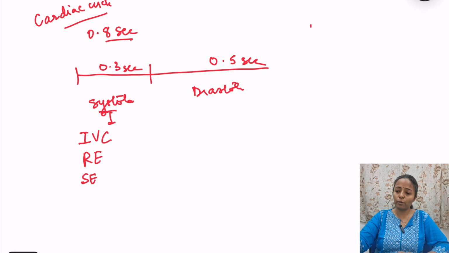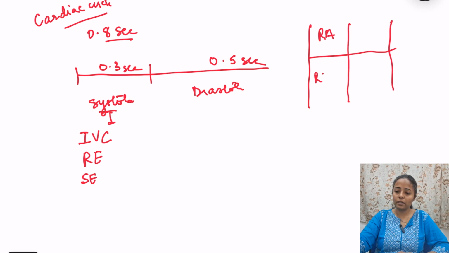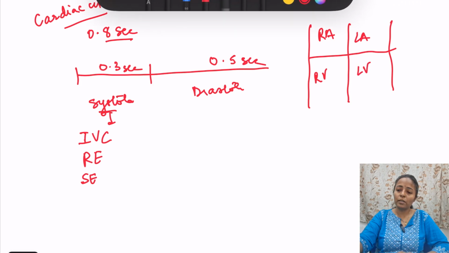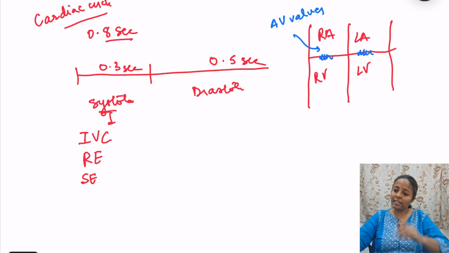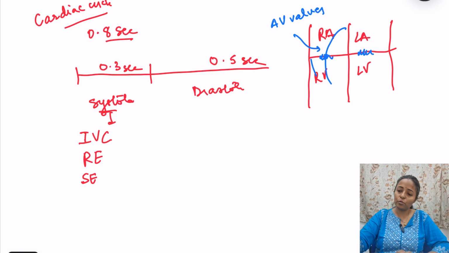Let me draw the heart once, then we will understand. So this is the heart, suppose. This is right atrium, right ventricle, left atrium, left ventricle. In between the atria and ventricles there are valves, and these are known as AV valves. Then from the right ventricle and left ventricle, vessels are arising. So there are valves between these ventricles and the vessels, and these are known as the semilunar valves.